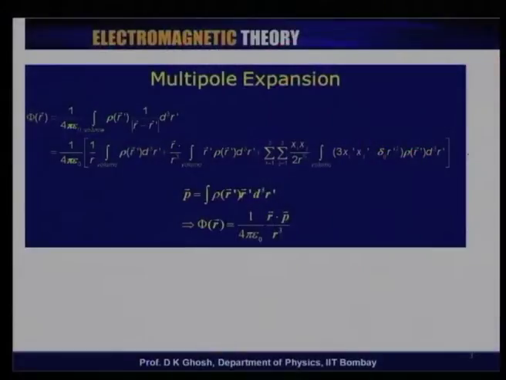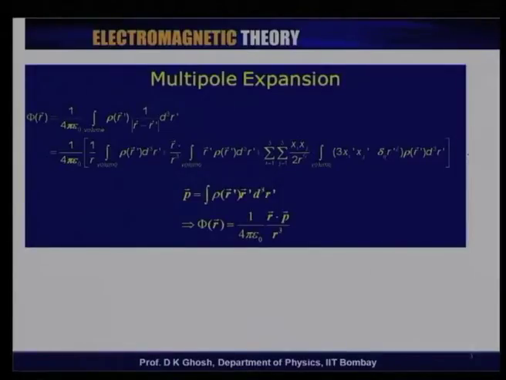The next term in the expansion is what we call the quadrupole term, and I had shown you last time that the quadrupole term is given by this expression here, which is 3 x i prime x j prime minus r prime square delta i j, rho r prime d cube r prime. You notice that x i and x j are the components of the position r prime. So, for example, 1, 2 is x y, etc. And this integral is what is known as the quadrupole moment tensor.